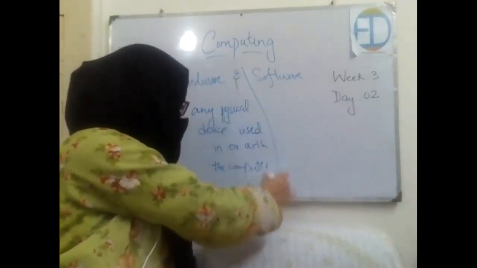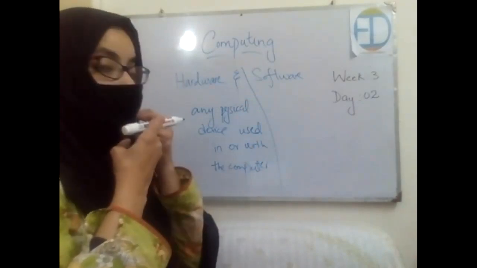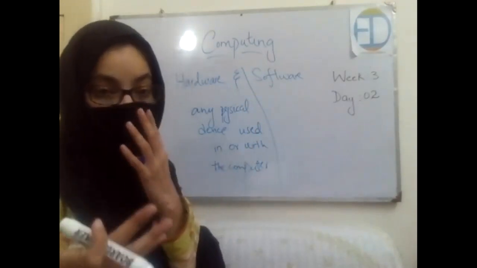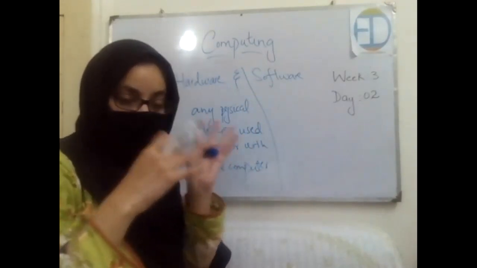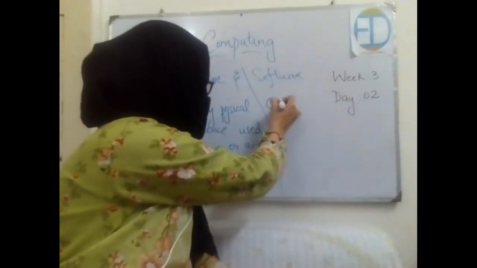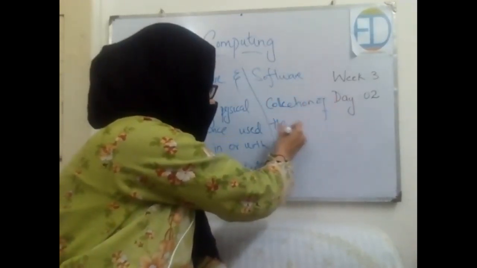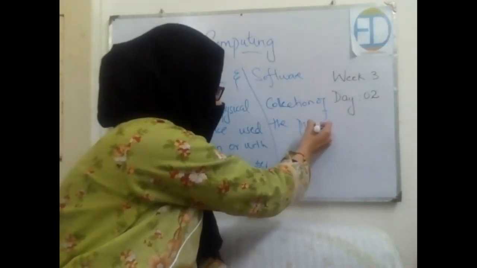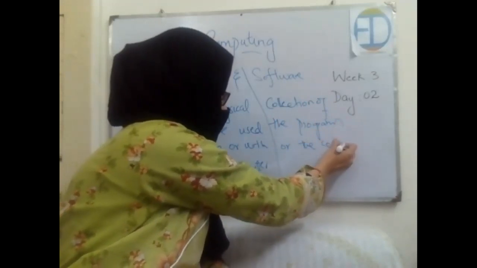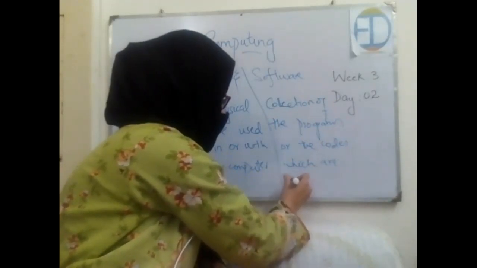Okay, this is called hardware. All of the devices, all of the physical devices that are used in or with the computer that you can easily see or touch are called the computer hardware, right? Now, compared to that, what is software? Software is basically a collection of the programs or the codes which are inside the computer, right?